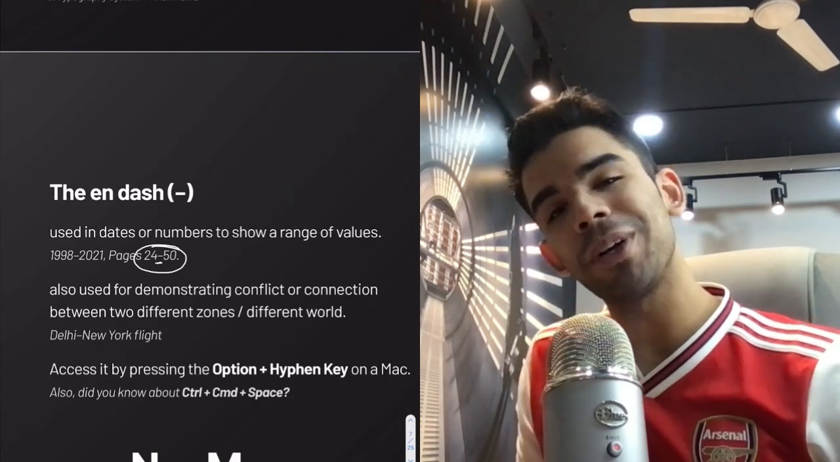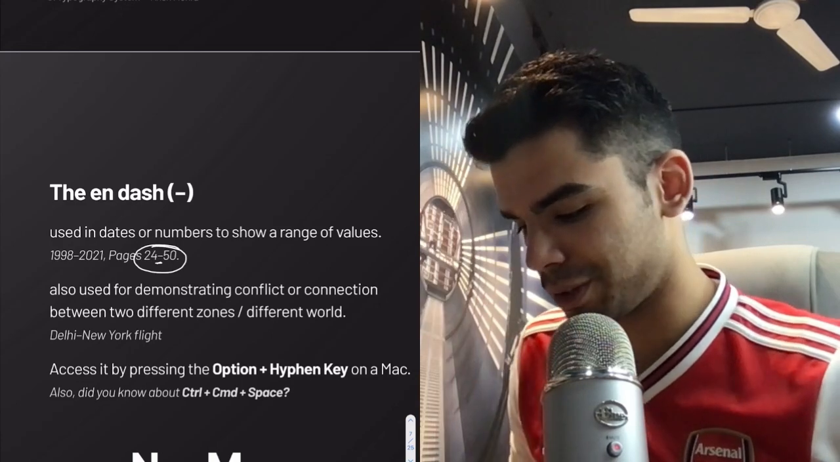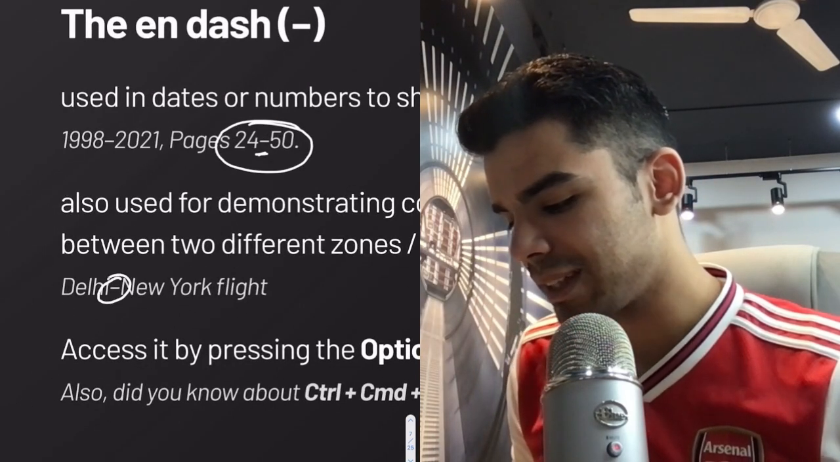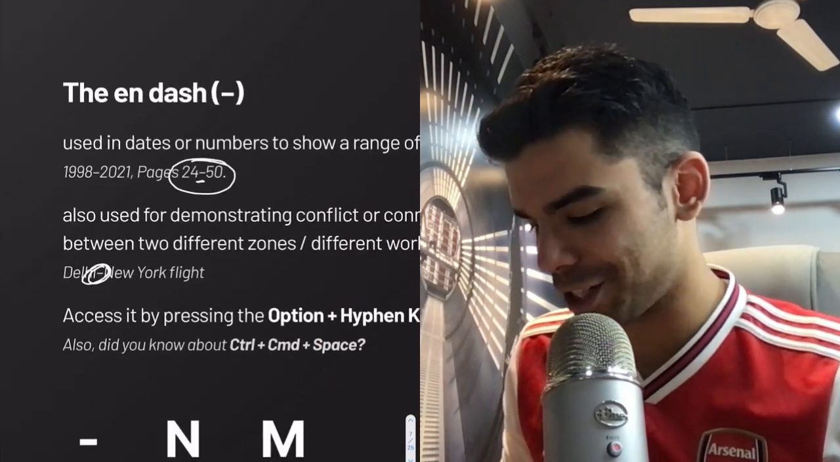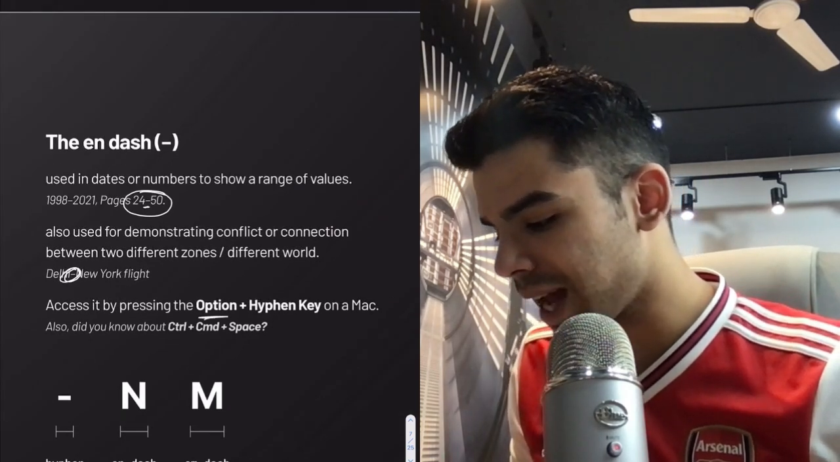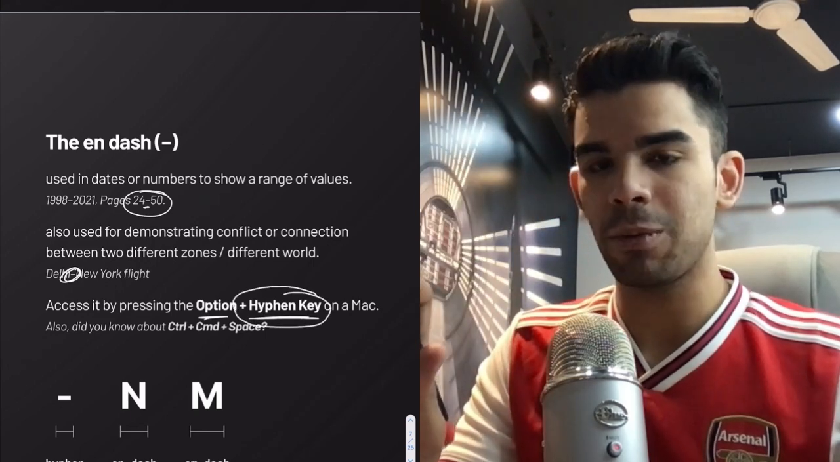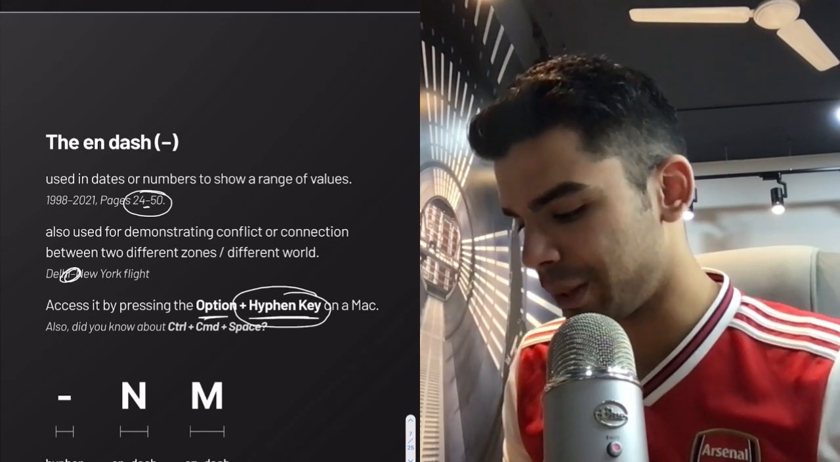And it's also used for demonstrating conflict or connection between two different zones. So when you say Delhi-New York flight, this is actually an n dash, right? And how do you access this? You access it by pressing the Option and hyphen key on Mac. So this is the normal key for hyphen. It's available on your keyboard, but you have to press Option to get that.